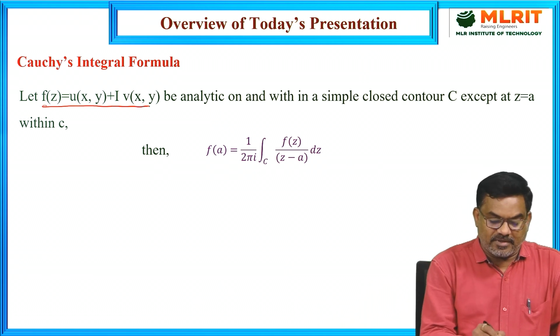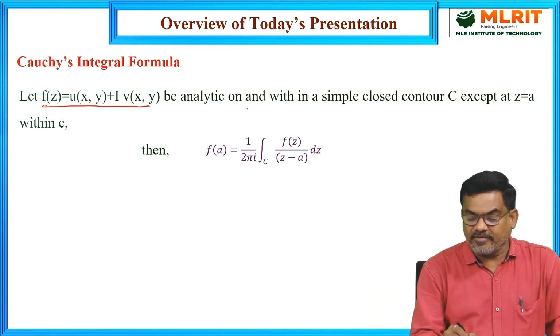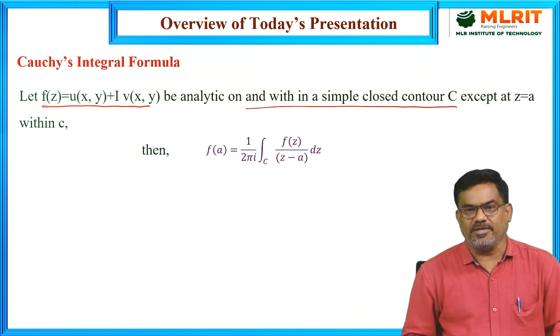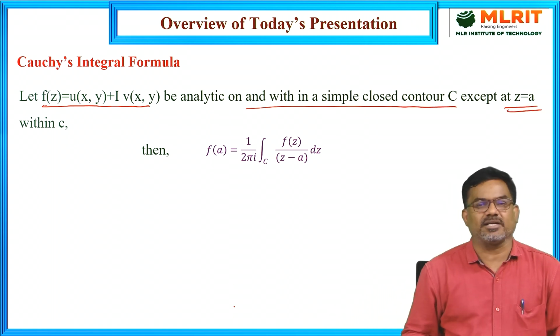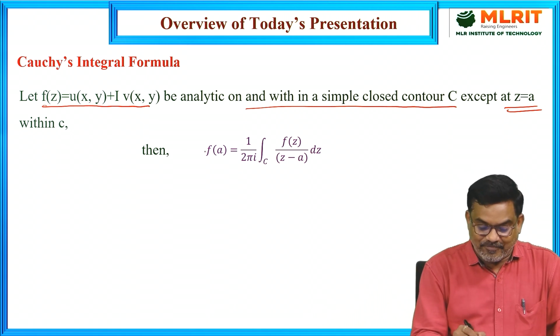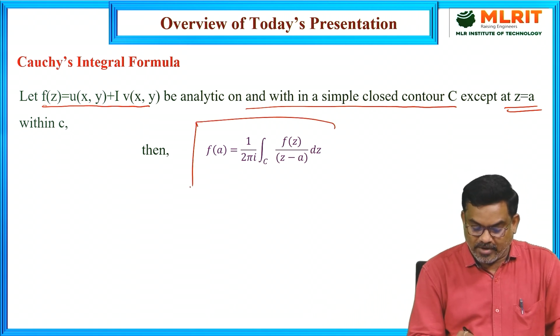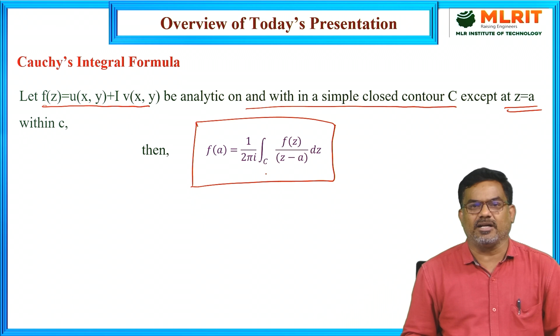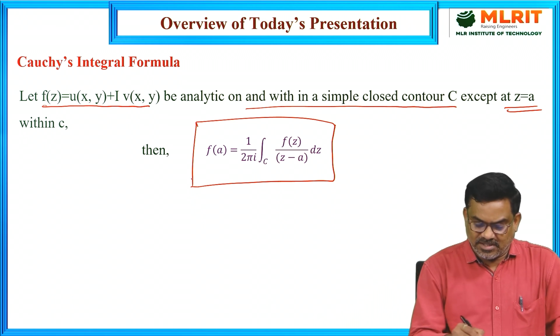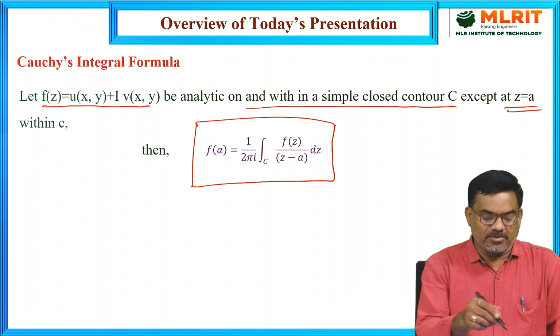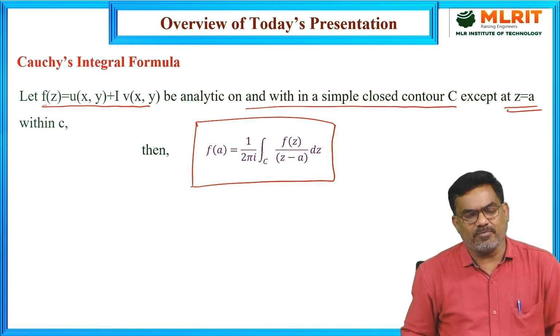If f is analytic on and within a simple closed contour C, except at a point z equal to A, which is inside the circle C, then f of A is equal to 1 by 2 pi i into the line integral of f of z by z minus A dz. So this is the result by this Cauchy's integral formula.